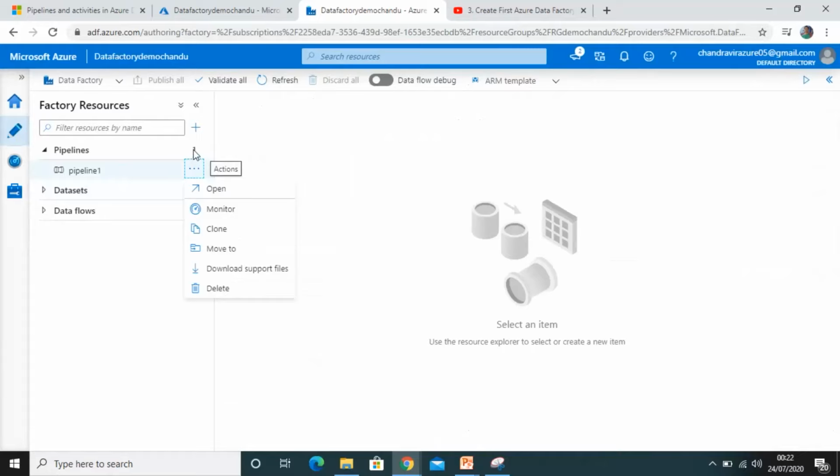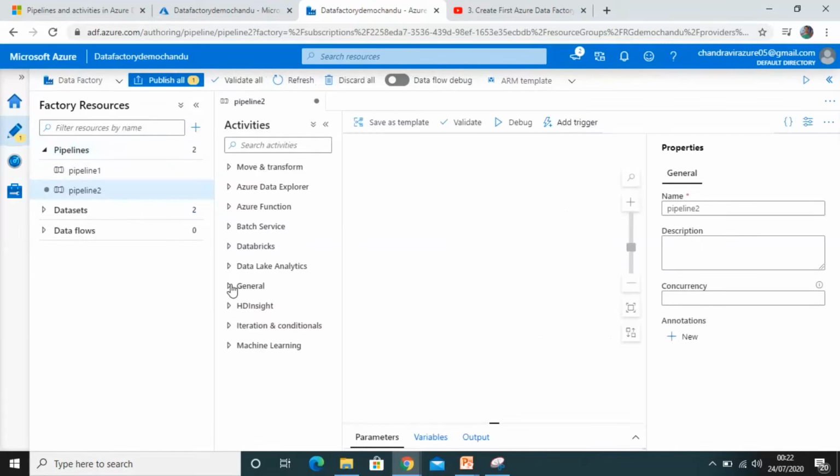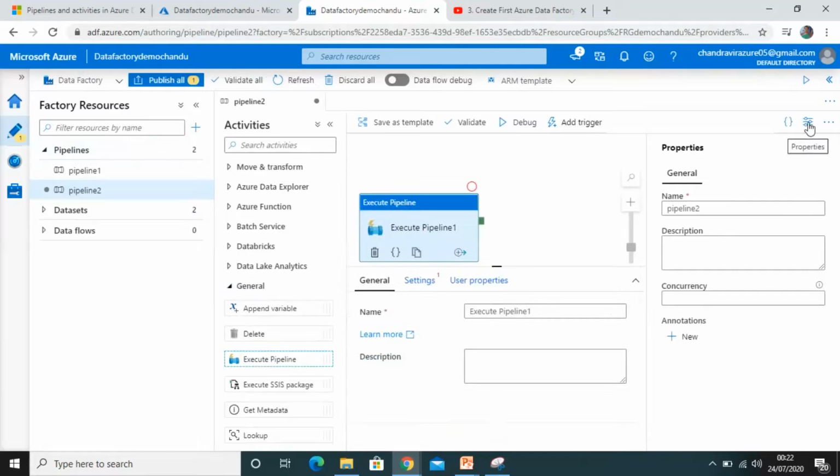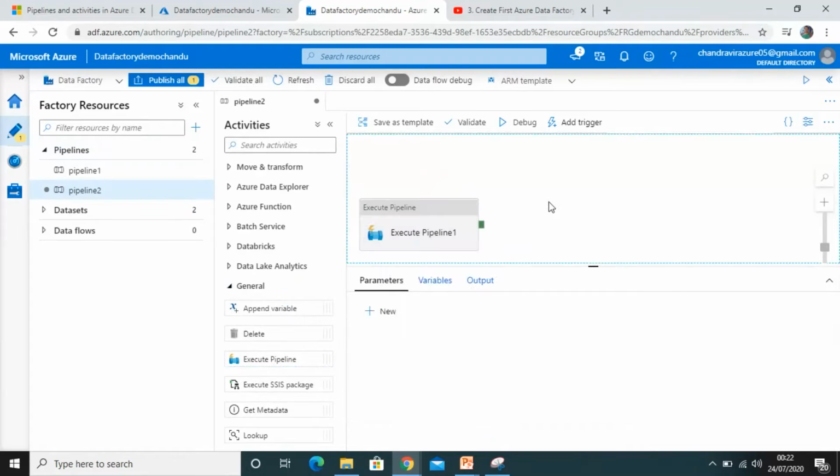Again, let me show you one more interesting thing. We create a new pipeline, sorry, new pipeline. You can see here there is an execute pipeline activity under the Manage property.